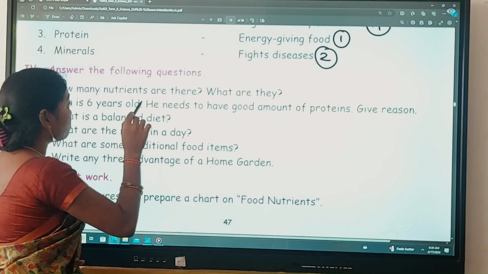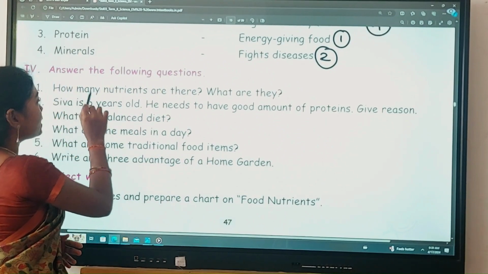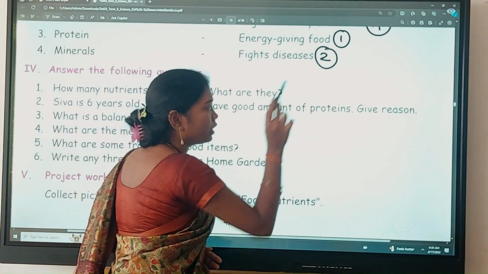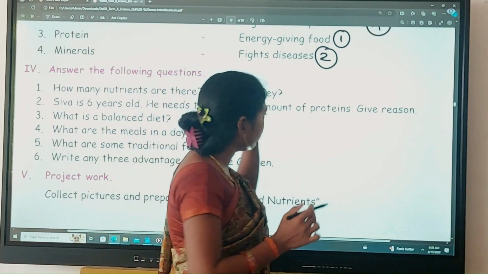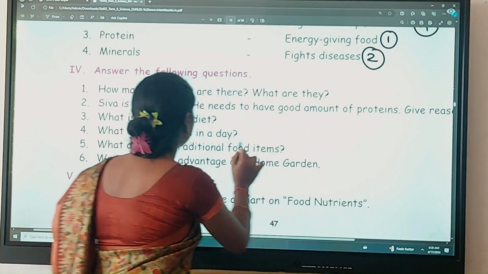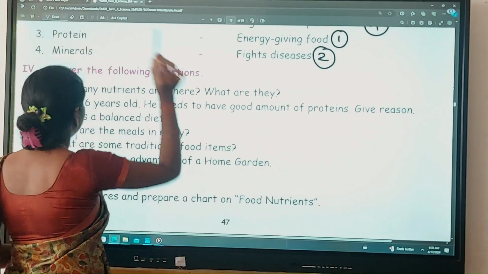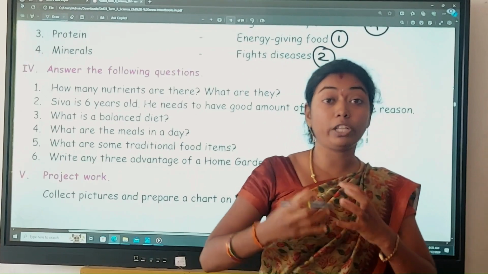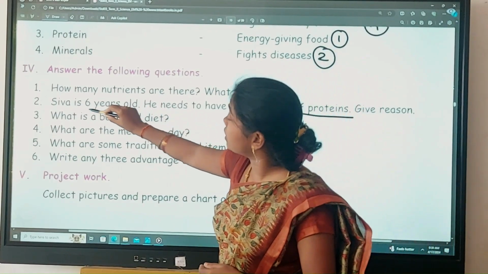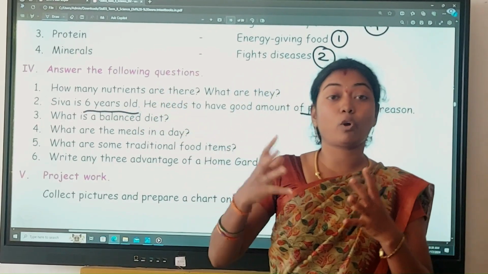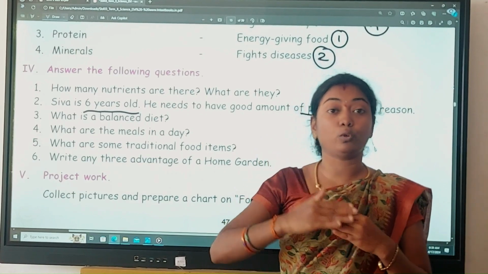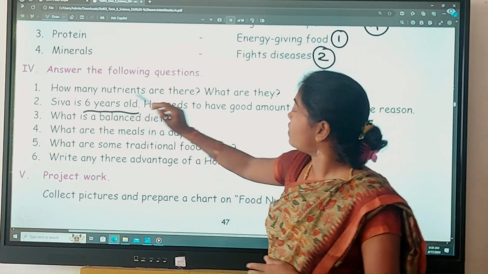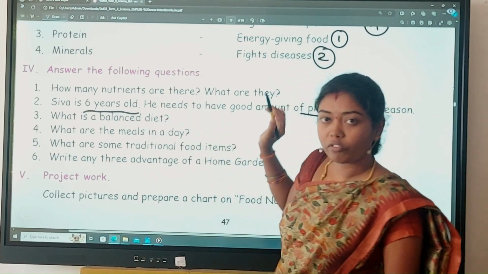Okay, and next, Shiva is 6 years old. He needs to have a good amount of protein. Give reason. Why does he need protein? Because protein is a body building food. He is a 6-year-old boy. So protein is a body building food. It helps our body to grow tall and makes it very strong. Because of that reason, Shiva needs a good amount of proteins.